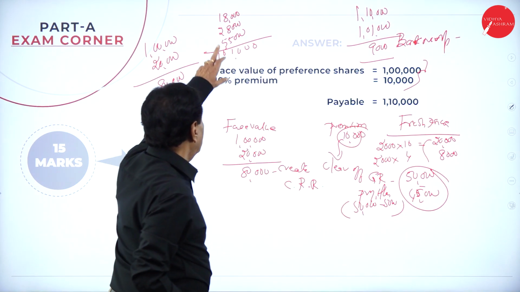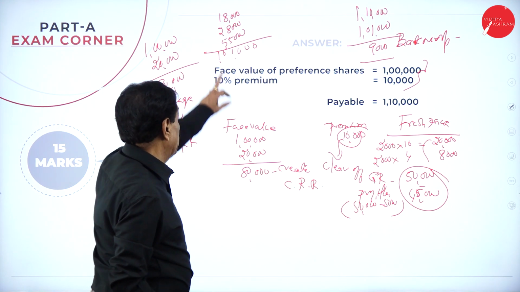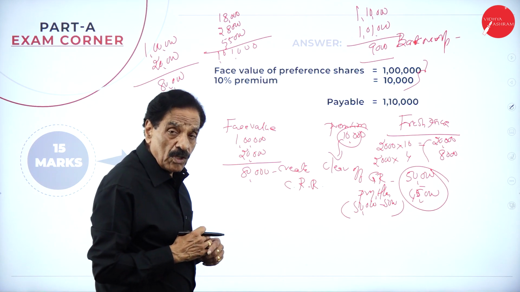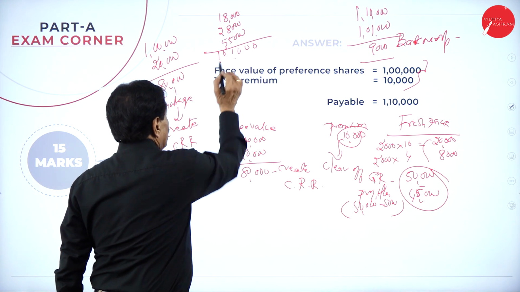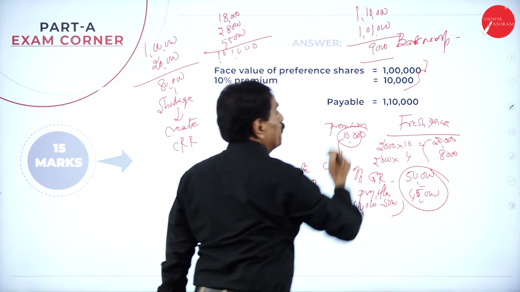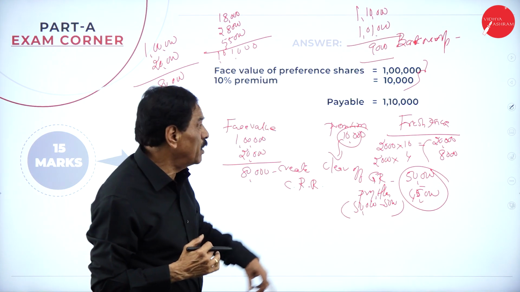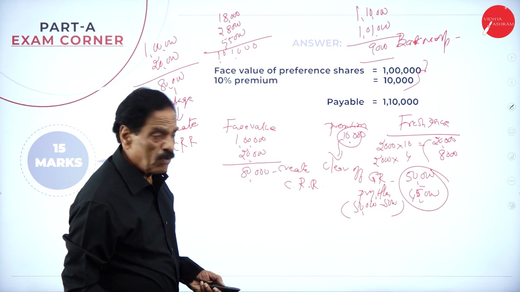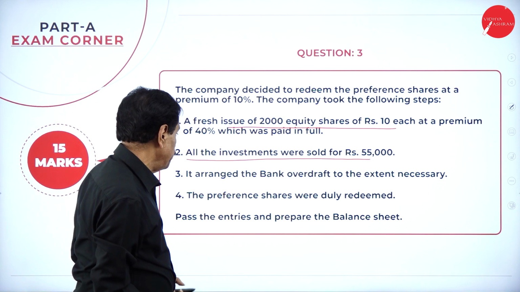Here see that 18,000 in the cash at bank. By issuing the share, how much you got? 28,000. By selling the investment, how much you got? 55,000. How much available? 1 lakh 1,000. How much is payable? 1 lakh 10,000. How much shortage? 9,000. For that, you create the bank overdraft. The problem says.